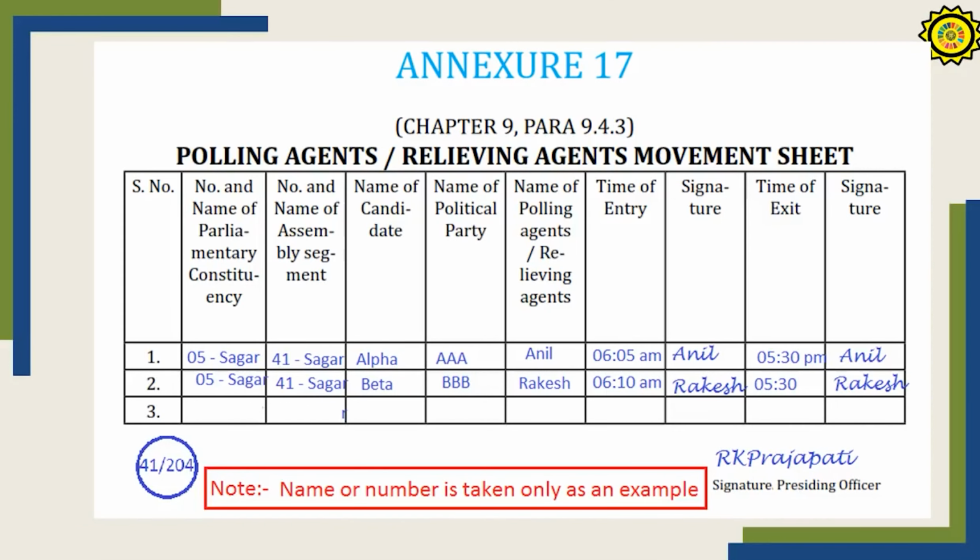This is the polling agents' or relieving agents' movement sheet. At a particular point of time, only one candidate's polling agent can sit inside the polling station. If he has to move out, some other person, a relieving agent, has to come. At every point of time, this entry should be made: when a particular person goes out, and when the new person is coming.